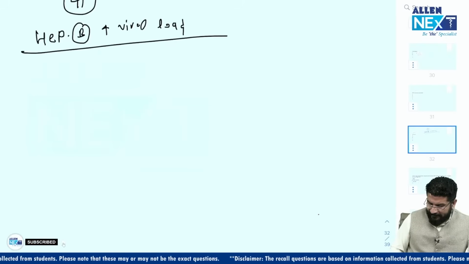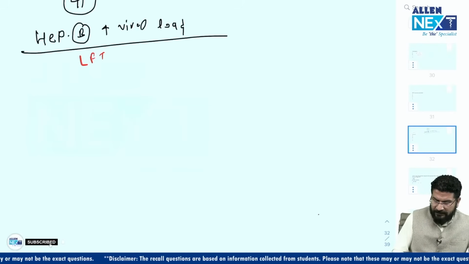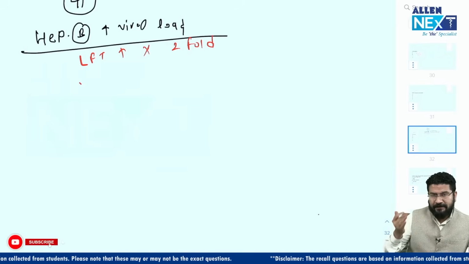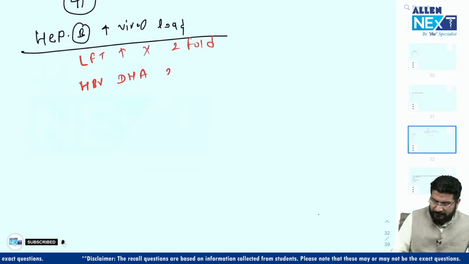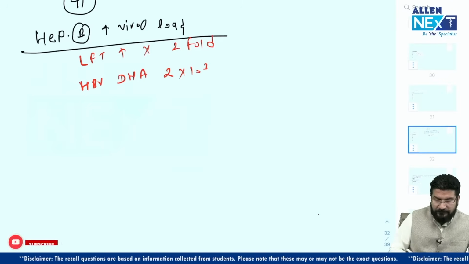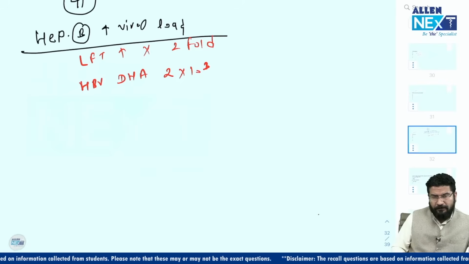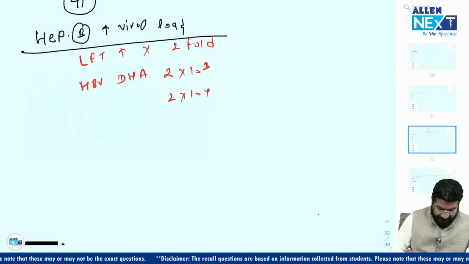Right now what we recommend is that hepatitis B treatment is recommended when LFT is increased by more than twofold, AST and ALT increased by more than twofold, and you see the HBV DNA copies are more than 2 into 10 to the power 3. Or if the person is in cirrhosis, then 2 into 10 to the power 4. In that case only we start the treatment.